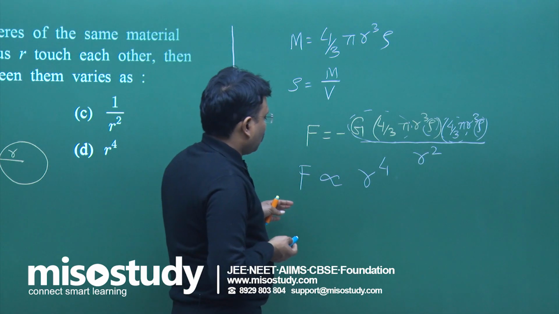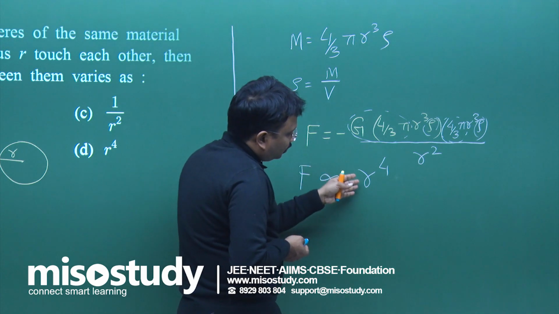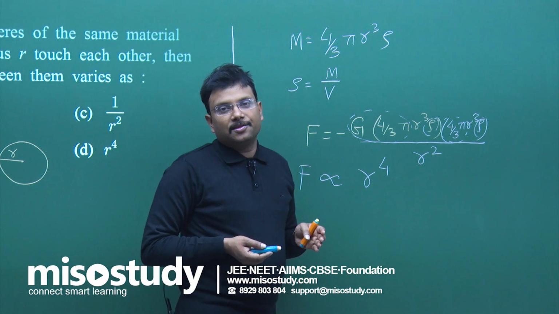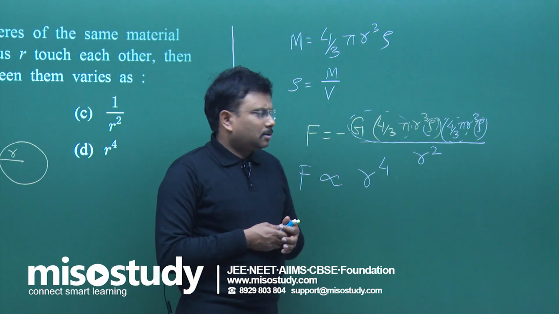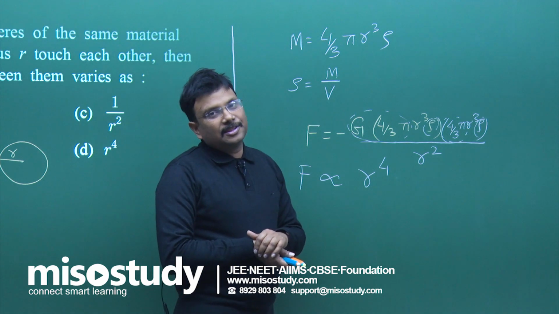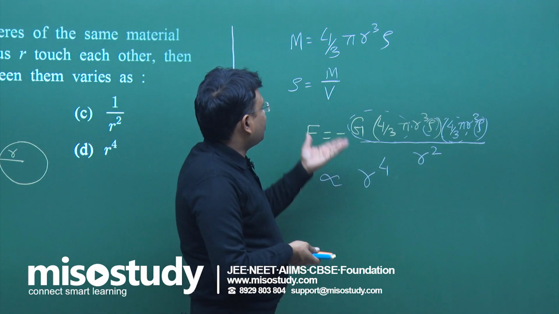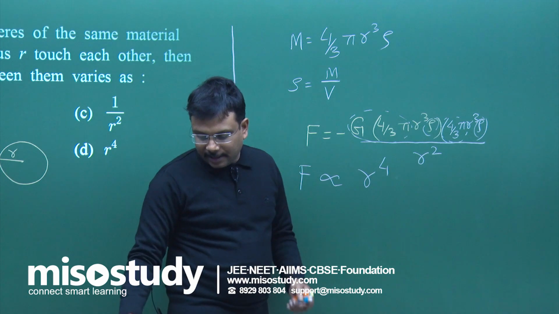So simply by solving, the force varies with the 4th power of the radius of these solid spheres. Do you think this question is difficult? Not at all, very fundamental, only an arrangement of terms as per the requirement of the problem. Otherwise, simply write minus G m square upon r square. Got that idea?